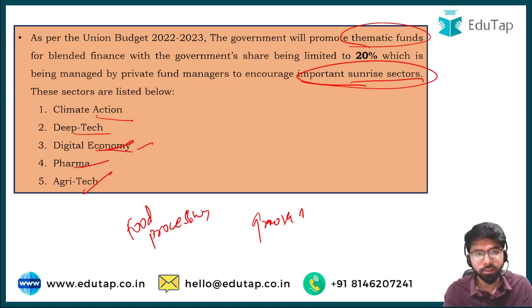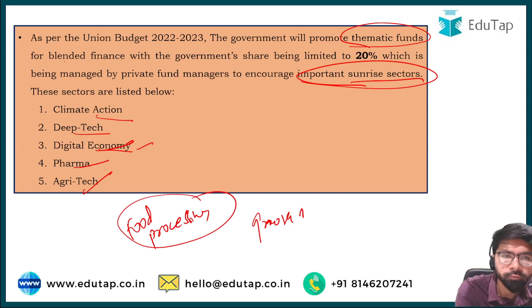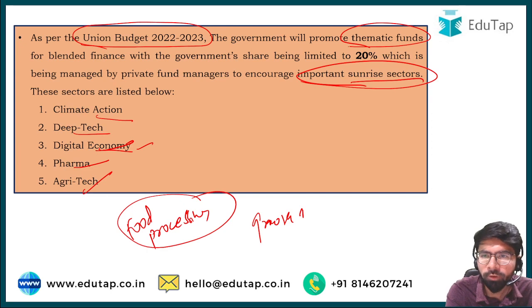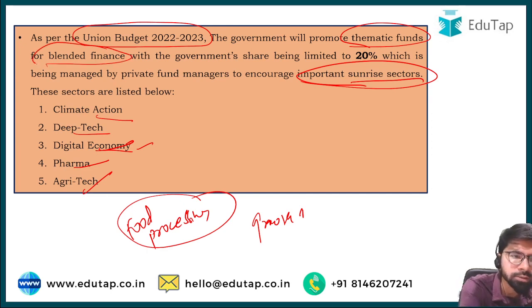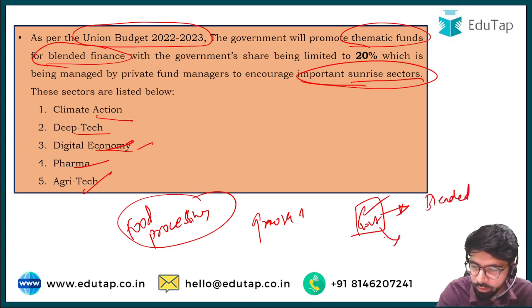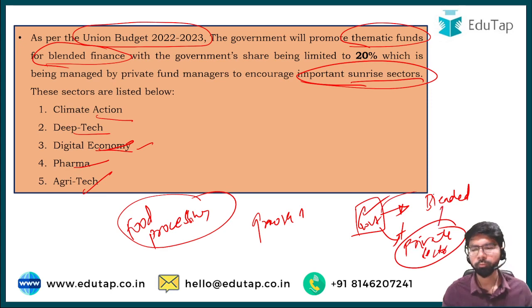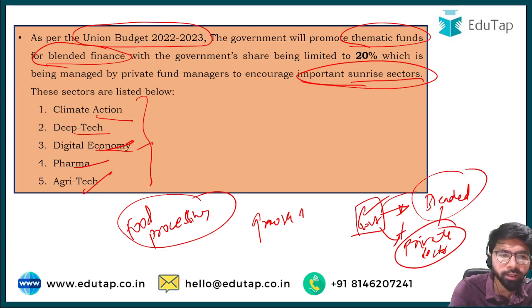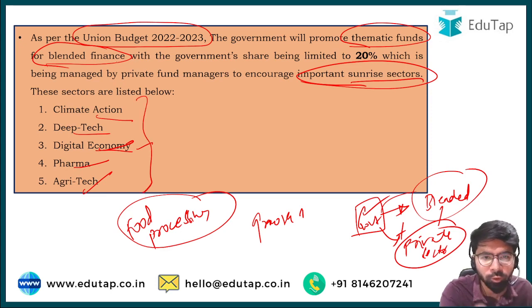So there are many other sunrise sectors, but here within this part of the budget that is mentioned, as per the Union Budget 2022-23, the government will promote thematic funds for blended finance. So what exactly is this blended finance? If the government starts any program, the entire funding will be done by the government. But when it comes to blended finance, the combination of government plus private sector, both will come into combination to address these important thematic sectors. Now let us go back and read again.